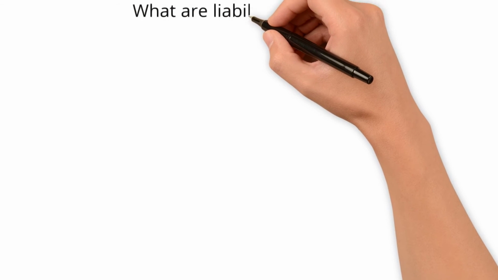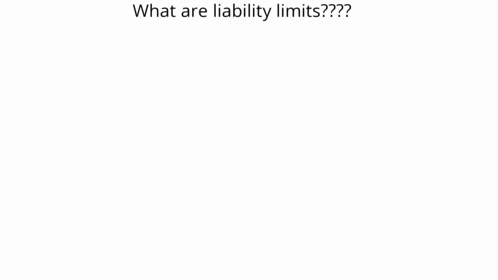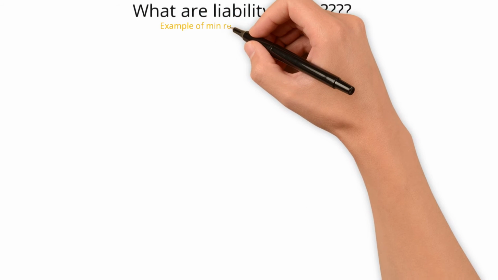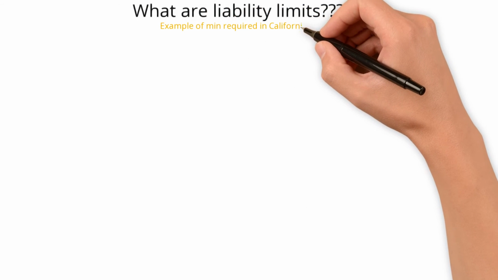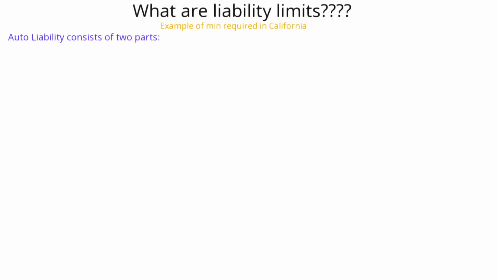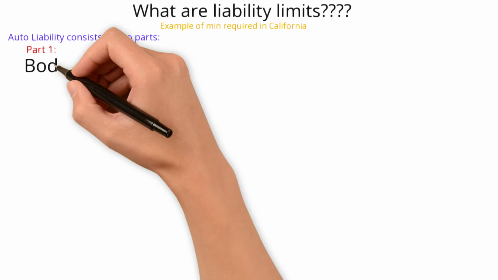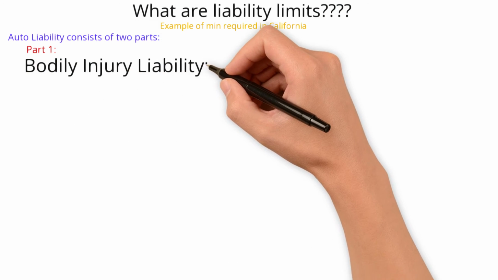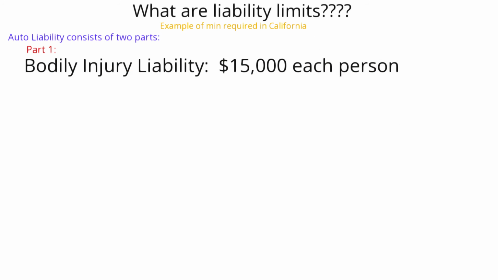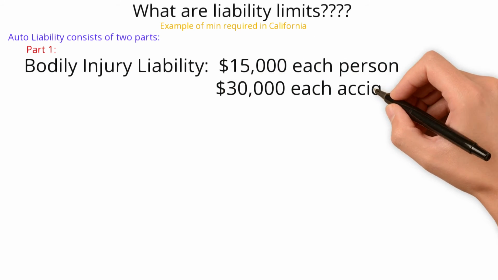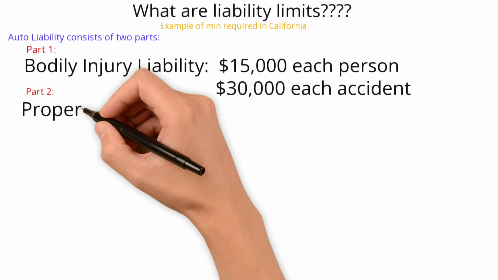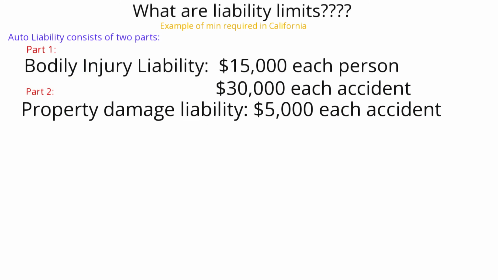What are liability limits? Like I said earlier, this example will be based on the minimum required in California. Auto liability consists of two parts. Part 1, bodily injury liability, $15,000 each person and $30,000 each accident. And Part 2, property damage liability, $5,000 each accident.